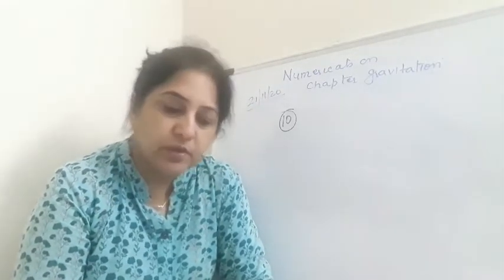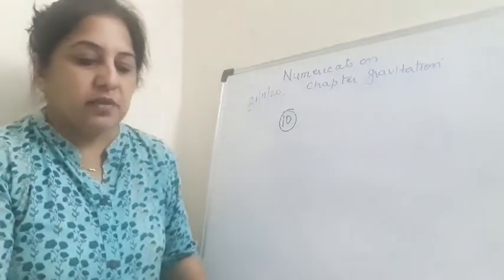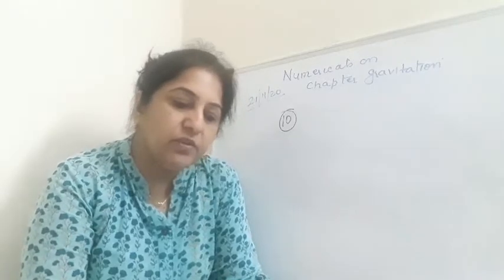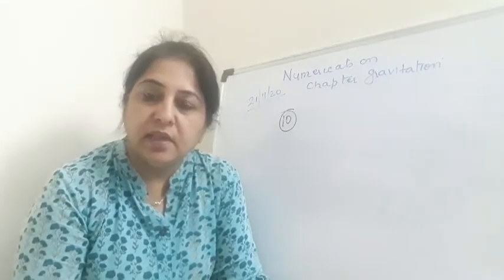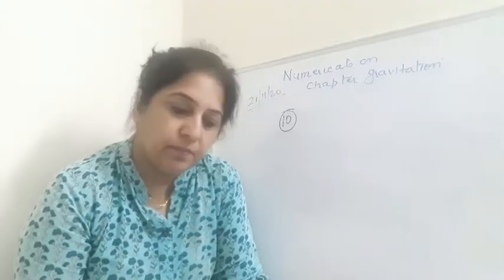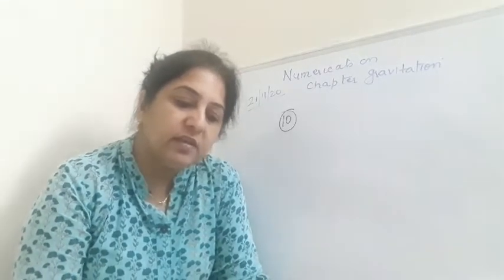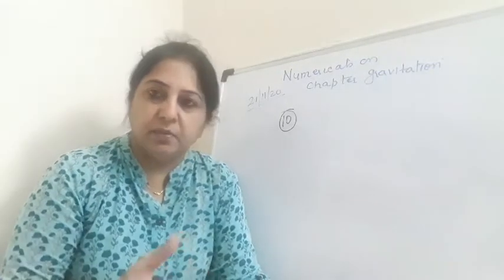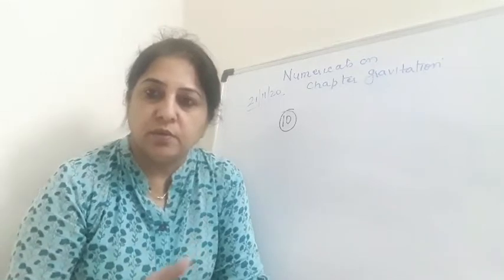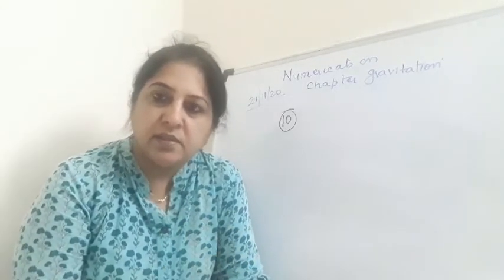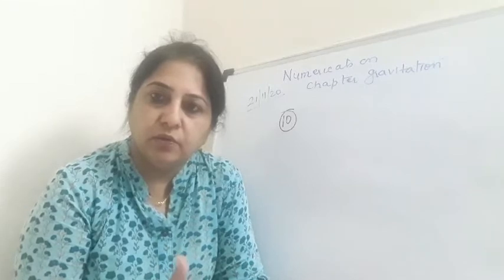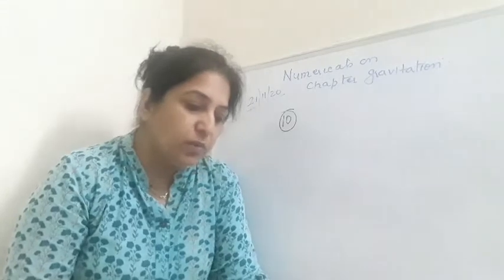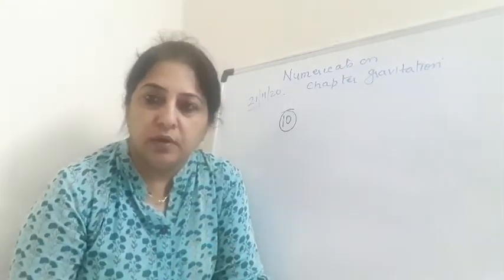Now the next question is question number 10. It says that Amit buys a few grams of gold at the poles as per the instructions by one of his friends. He hands over the same gold to him at the equator. So the question is, will the friend agree with the weight of gold bought, and if not, why? The question is, Amit buys some quantity of gold at the poles. The same amount of gold is handed over to the person at the equator. So the question is, will the friend agree to the weight of gold?